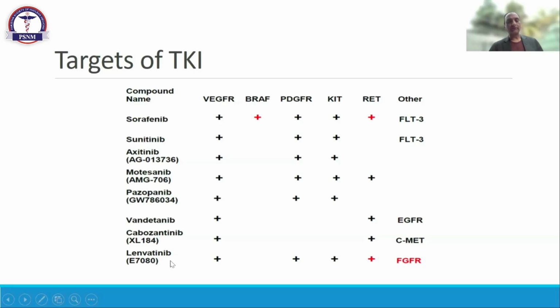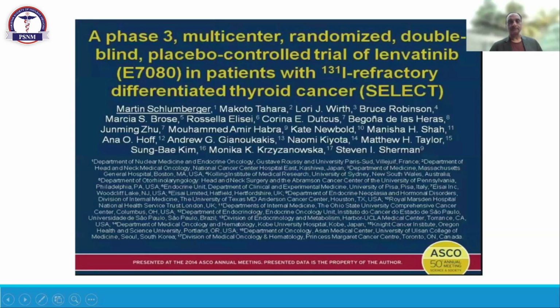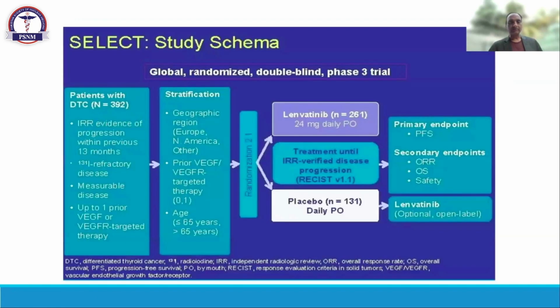But when a patient is referred to us for TKI therapy, our first choice is to start with lenvatinib on the basis of this trial. The SELECT trial had 392 patients who were iodine refractory, had measurable disease, and had taken one prior VEGF receptor therapy like sorafenib, and they were given lenvatinib. The lenvatinib dose is highest in thyroid cancer, 24 milligrams per day, while in hepatocellular carcinoma we usually give 8 or 12 milligrams.